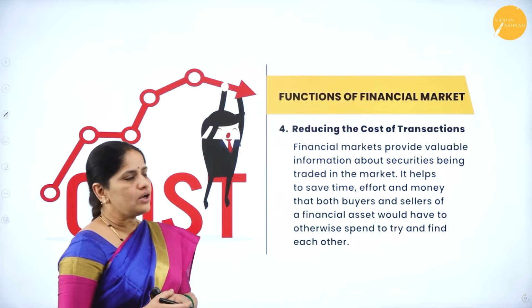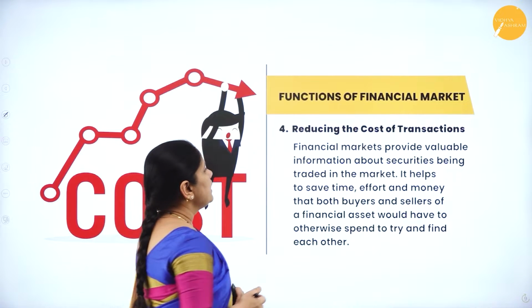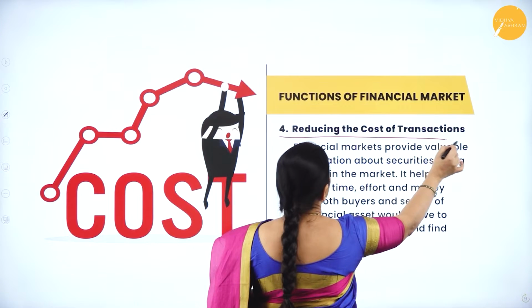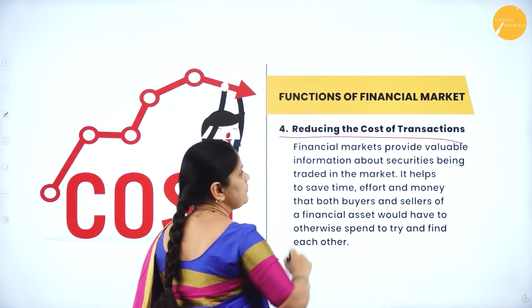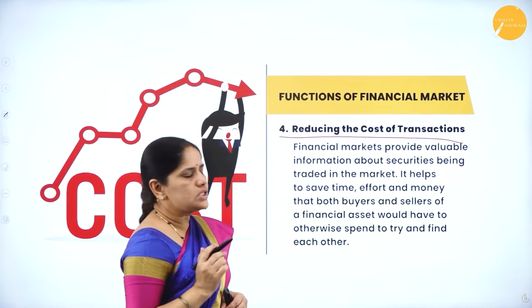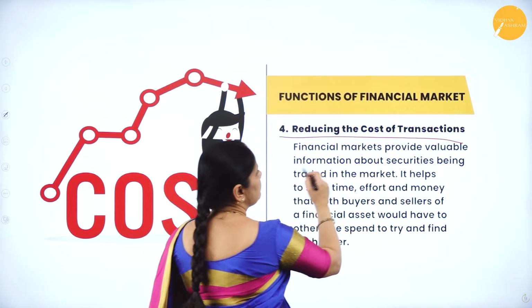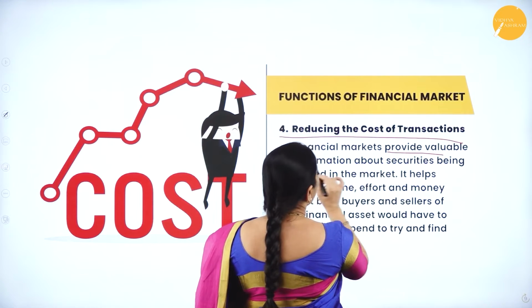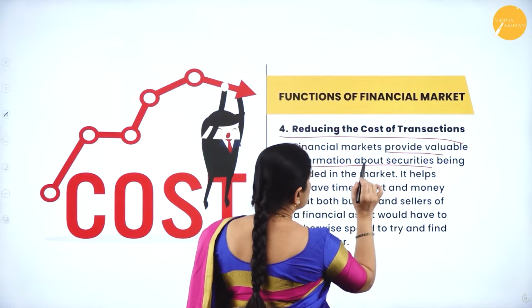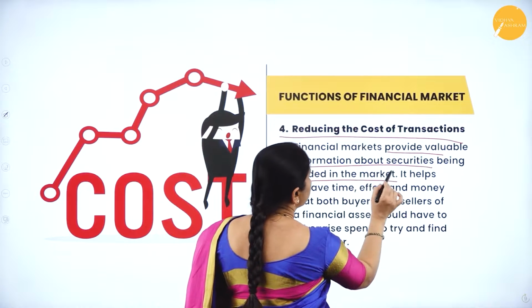The next function of the financial market is reducing the cost of transactions. Now, what do we mean by reducing the cost of transactions? The financial markets provide valuable information about securities being traded in the market.